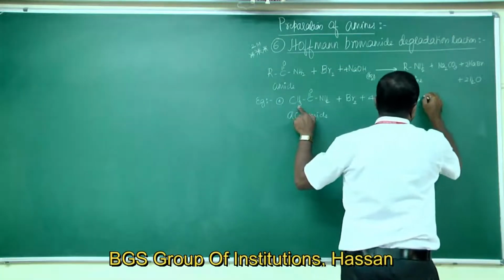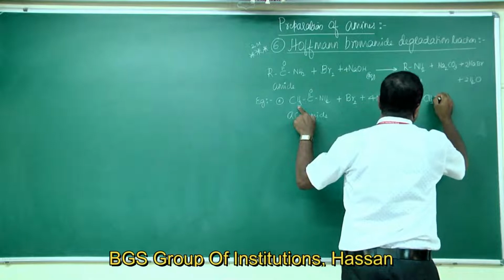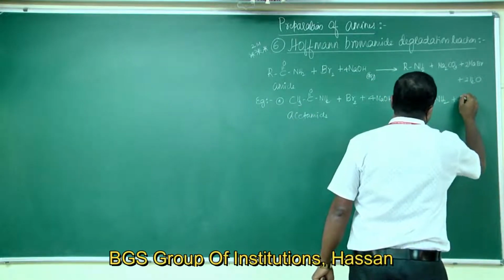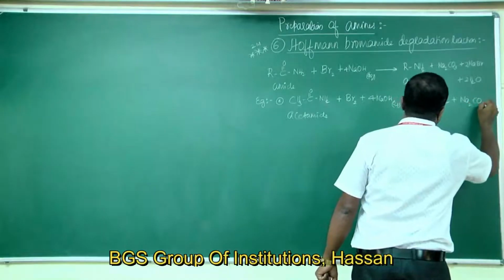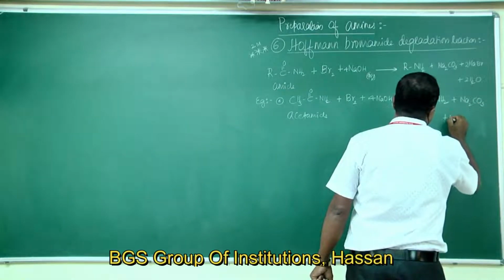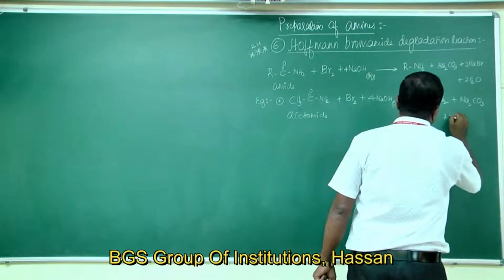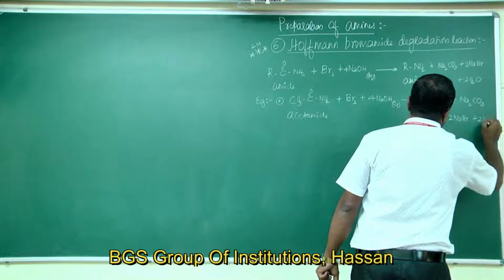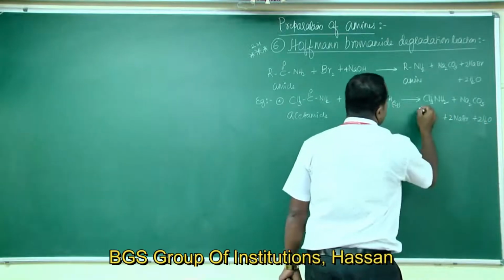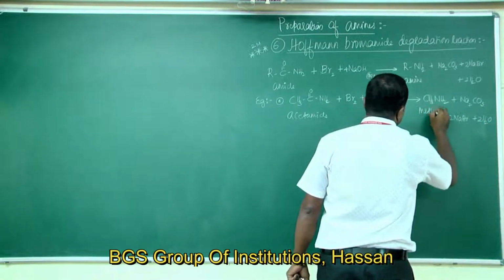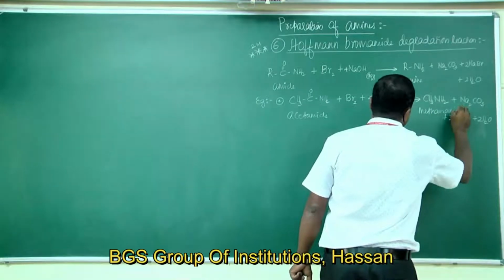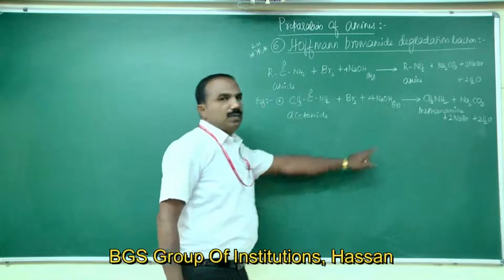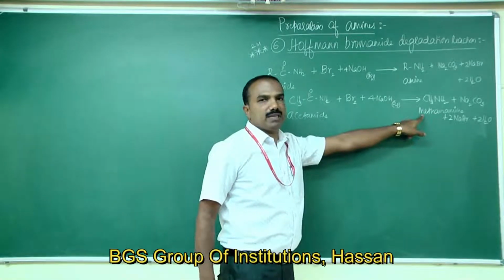The amine formed is methylamine, CH3NH2, plus Na2CO3, plus 2NaBr, plus 2H2O. The IUPAC name for methylamine is methanamine.